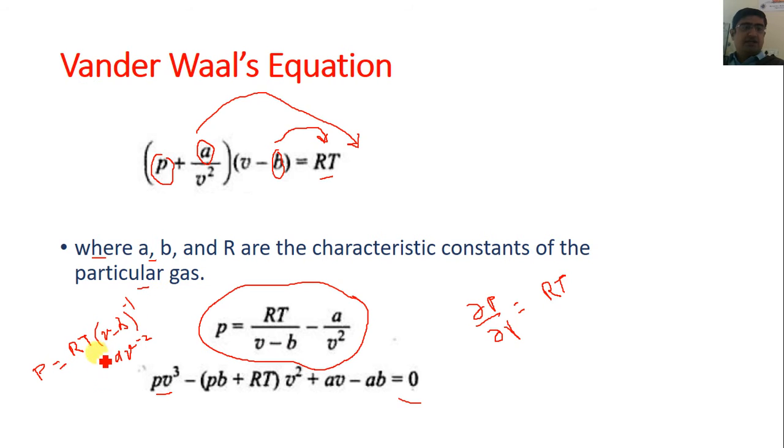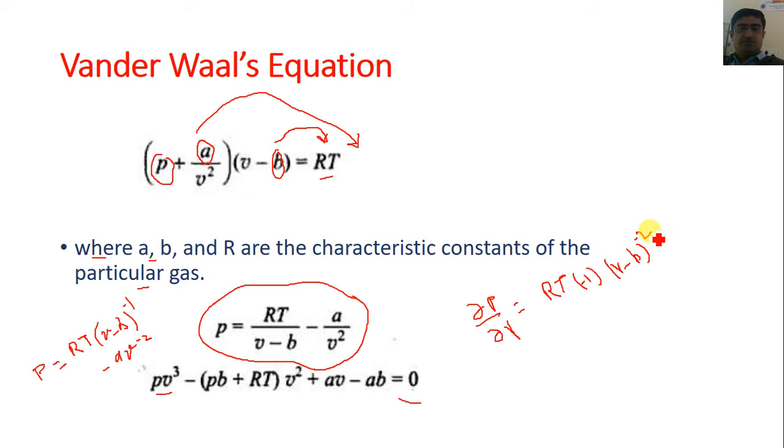Here RT is placed as it is, because RT is constant with respect to V, and the power is minus 1. Now if we do the differentiation, the term becomes V minus b raised to minus 1 minus 1,